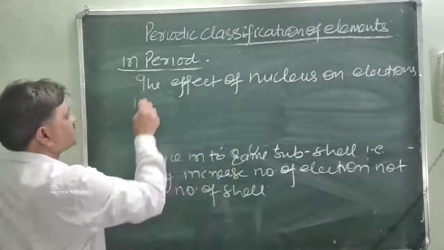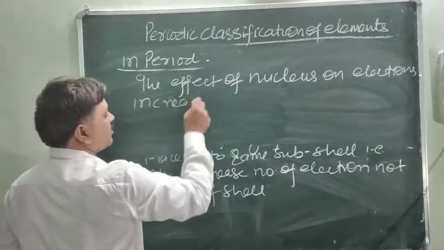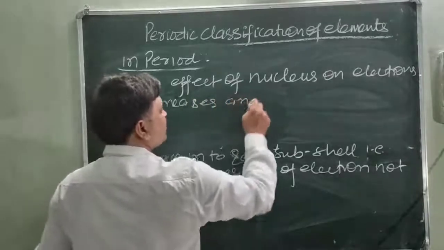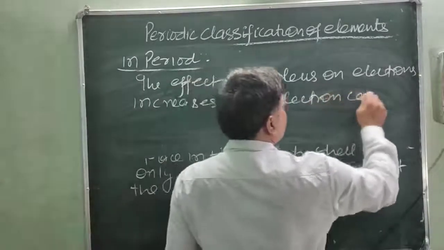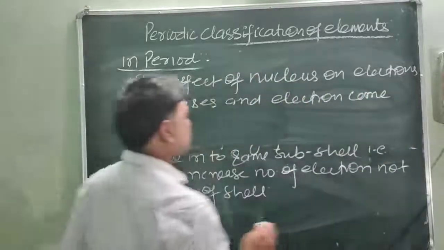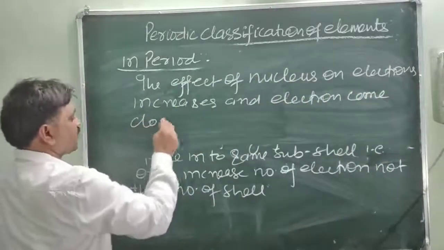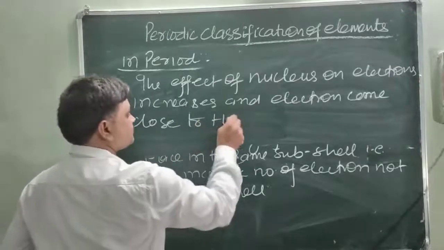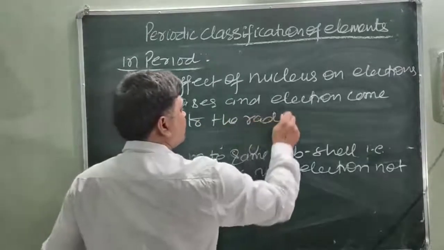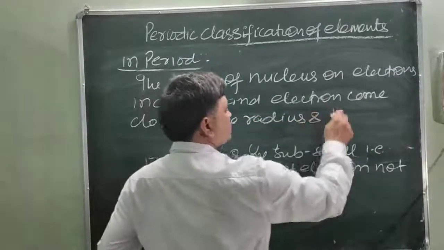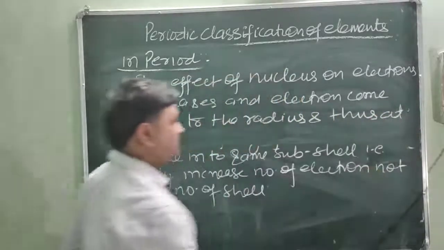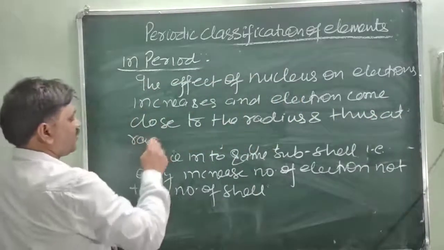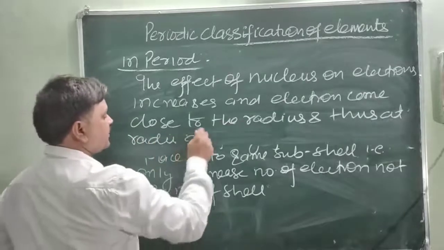Electrons come close to the nucleus, and thus the atomic radii decreases.